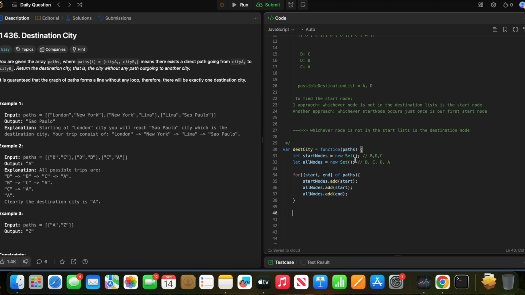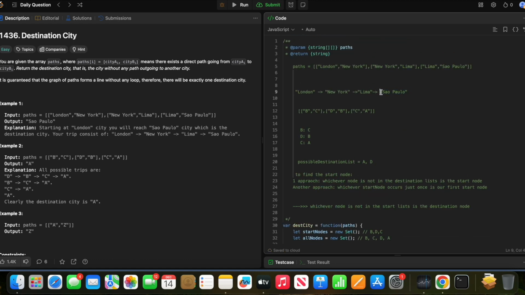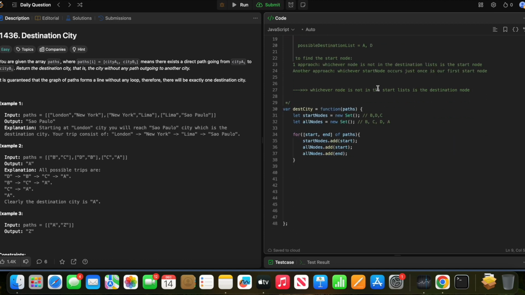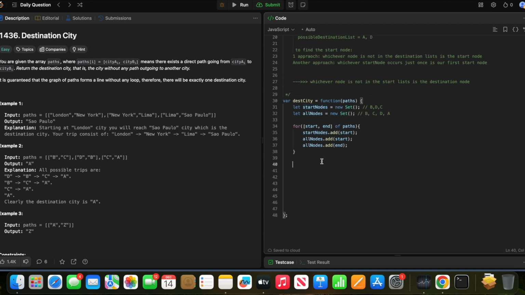Because the destination is something which does not have any start, isn't it? Because all other nodes we will start from there, right? So if we say that this is a flight, then we will start from London to New York, from New York also to Lima, but in Sao Paulo we do not start from Sao Paulo to go anywhere, so it will not be in the start nodes. So it means that, can I do just all nodes minus start nodes?